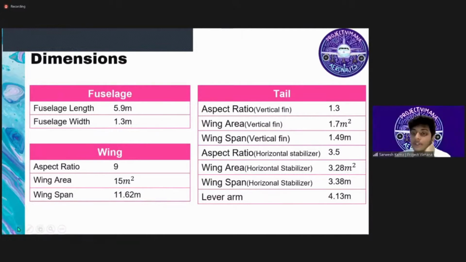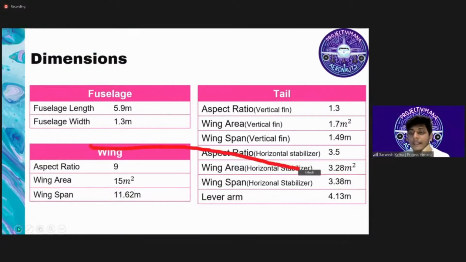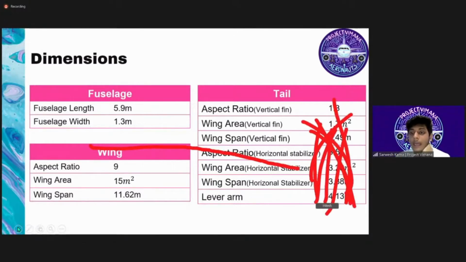So we thought that an aspect ratio and taper ratio of 1.3 and 0.5 for the horizontal stabilizer and 3.5 and 0.5 for the vertical stabilizer would be good. With this, we got our horizontal stabilizer length and area as 3.38 meters and 3.28 square meters, and the vertical stabilizer length and area as 1.49 meters and 1.7 square meters.